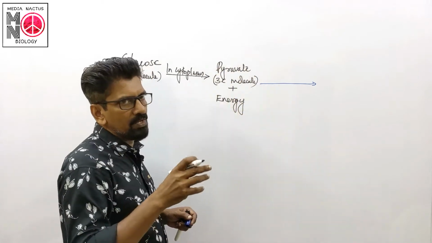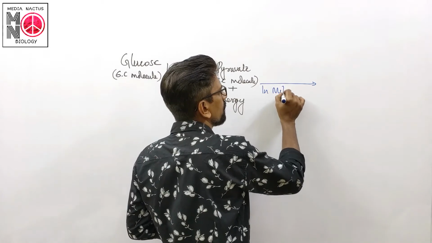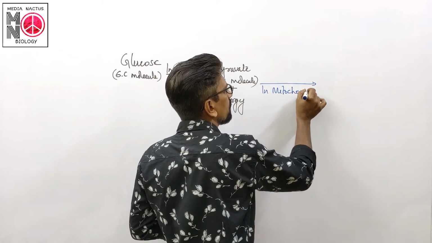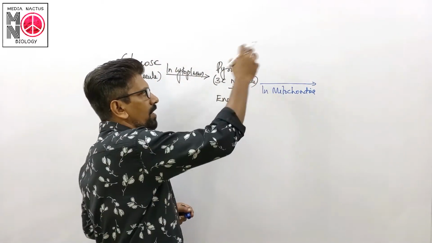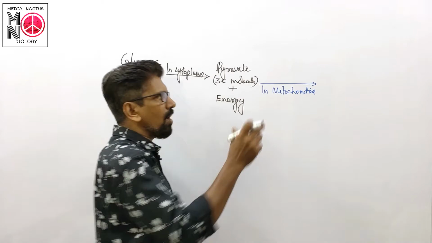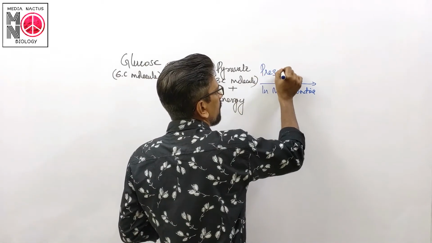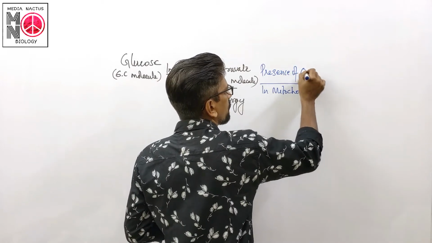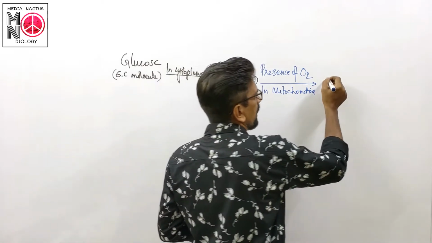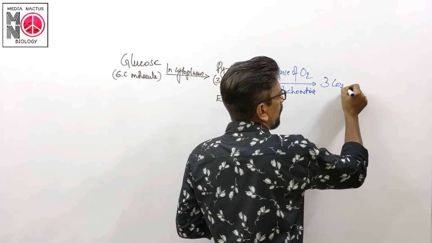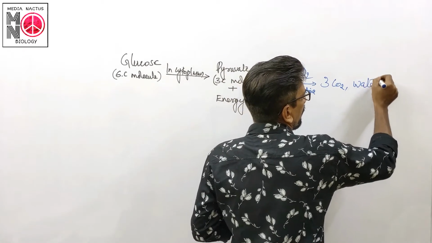In the case of a normal cell, mitochondria. For conversion of pyruvate, for releasing energy, oxygen is needed. So in the presence of oxygen, this pyruvate is converted into what? 3 carbon dioxide molecules, then water and energy.